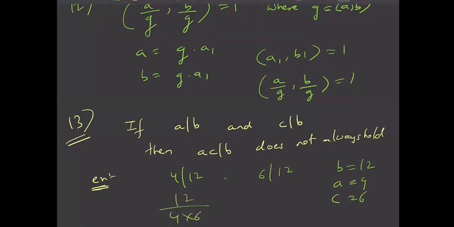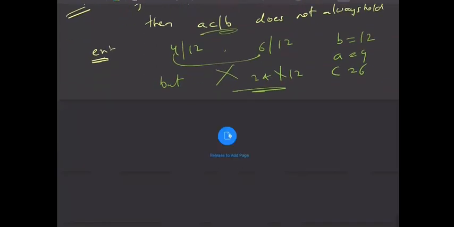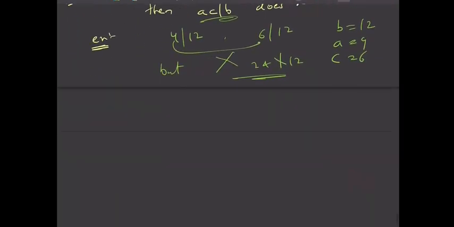No, this is not true, because 24 does not divide 12. So AC does not divide B. This does not always hold true, but it might hold sometimes. Now we will discuss when it holds.